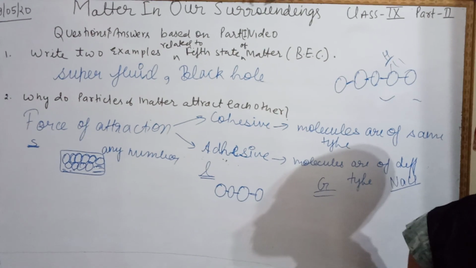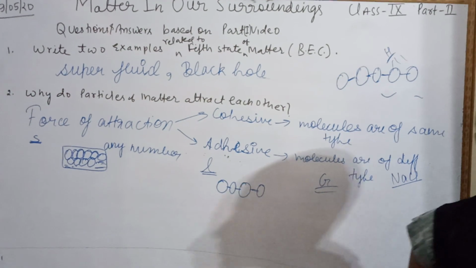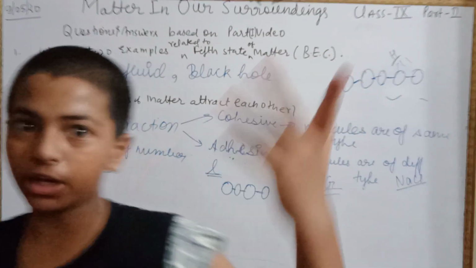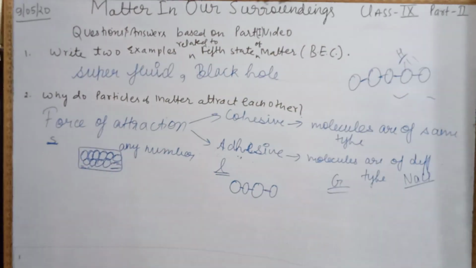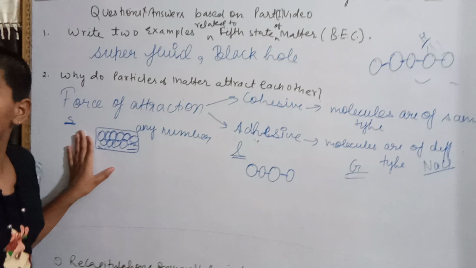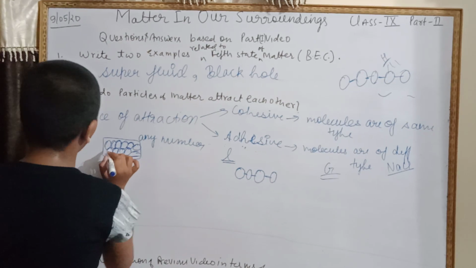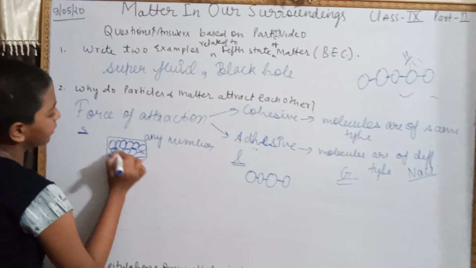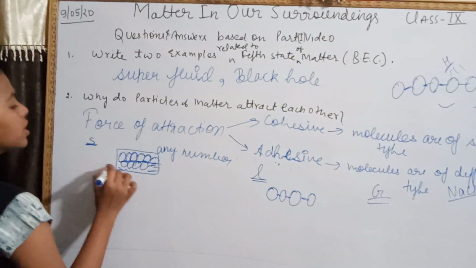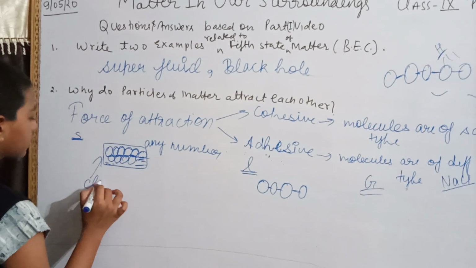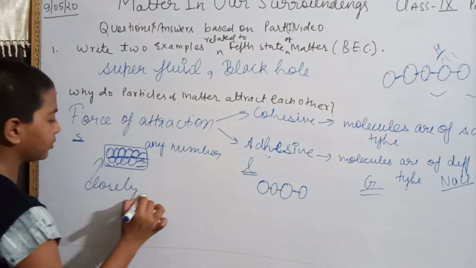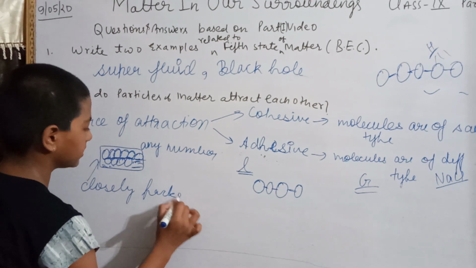Now, next, can you tell me the arrangement of atoms in the solid state, gaseous state and liquid state, in brief? To the point. Here you can see that the molecules are very close to each other, so they will be very closely packed.